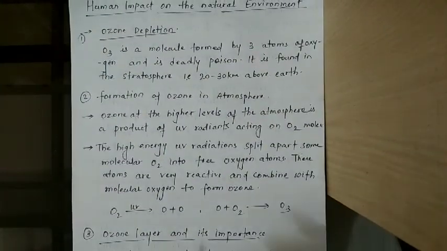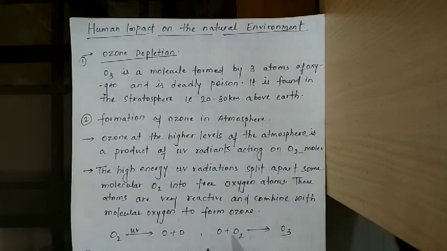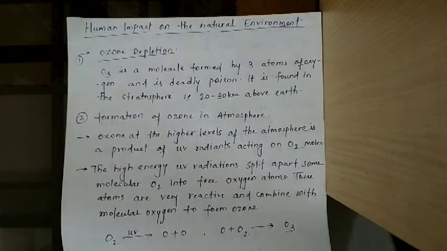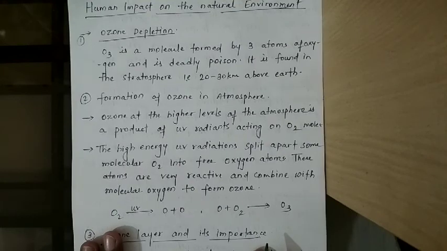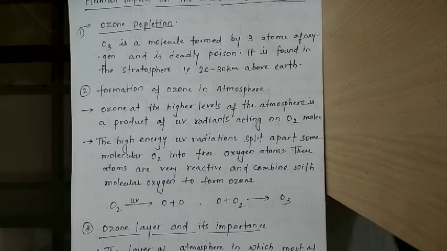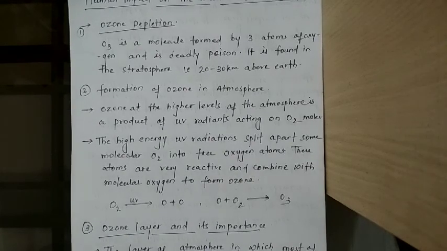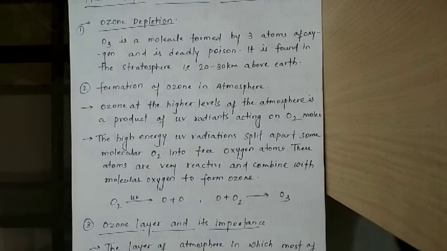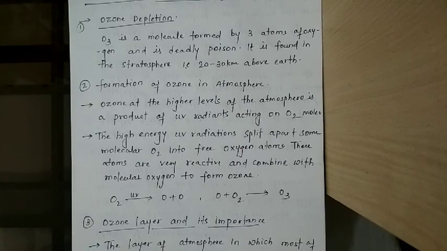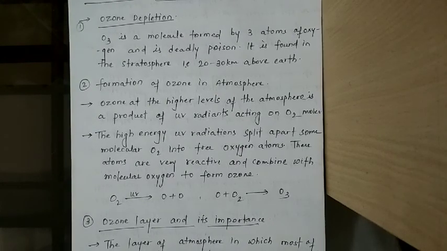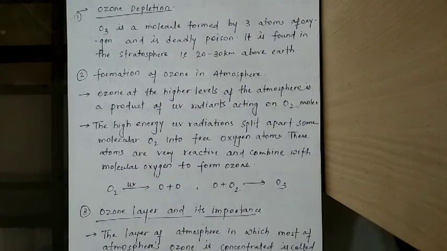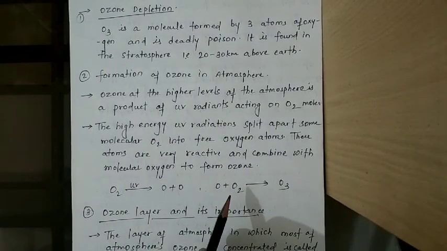Now, human impact on the natural environment. What is the human impact? You know that each and every thing is utilized by humans. And humans are the main source of any kind of pollution on the surface of the earth. So we can say that humans are solely responsible for this kind of impact, means human impact on the environment.